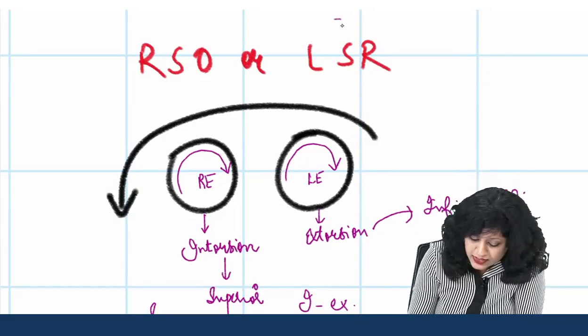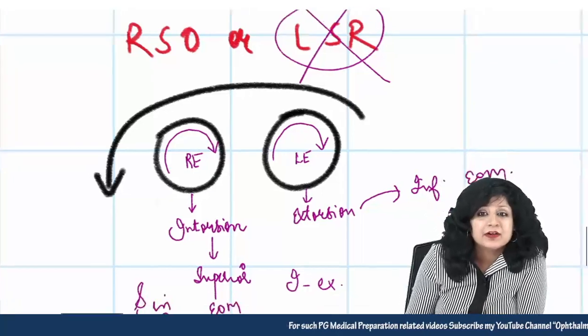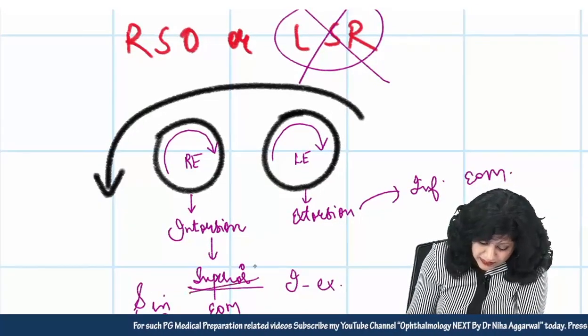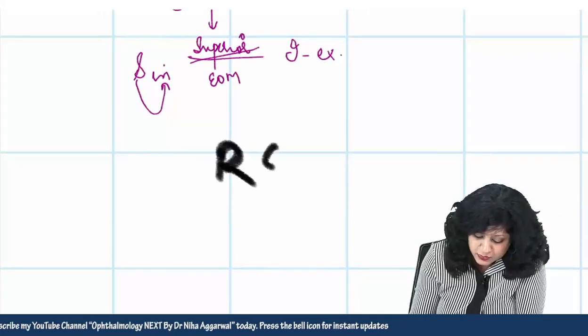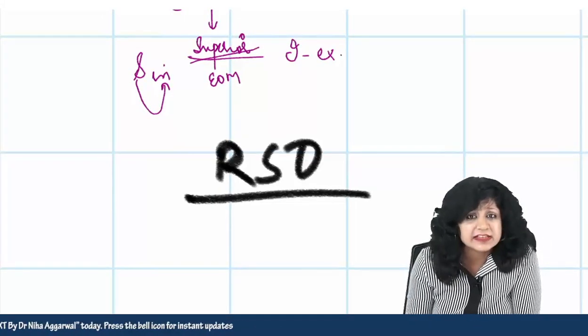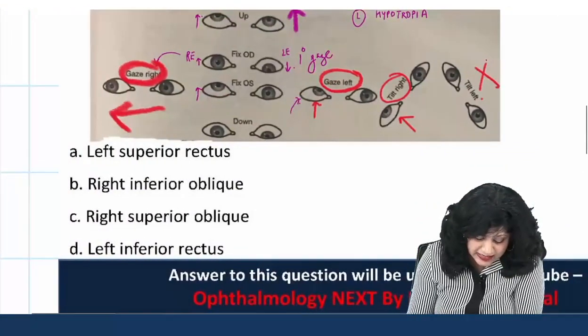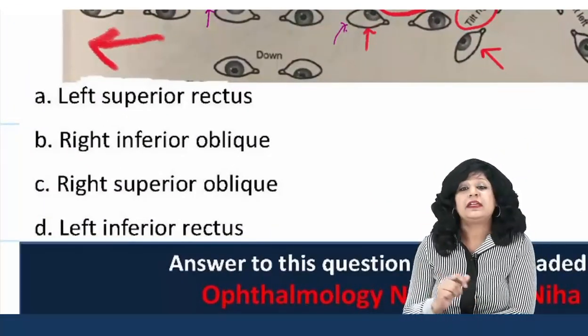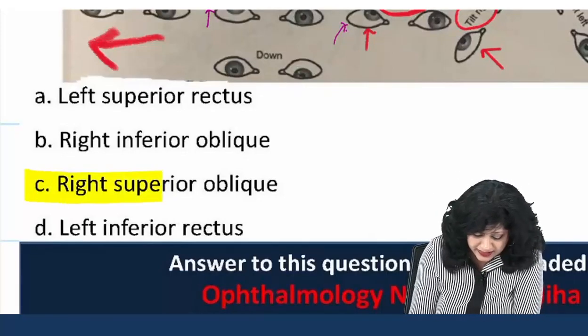No. So this is a left superior rectus. So this will not be the answer. Now if you look at the right eye, I require a superior muscle. Yes, it is. So therefore, what should be the answer? Right superior oblique. Let us see if it is present in the options. Your options are left superior rectus, right inferior oblique, right superior oblique and left inferior rectus. So yes, we have the answer here, right superior oblique.